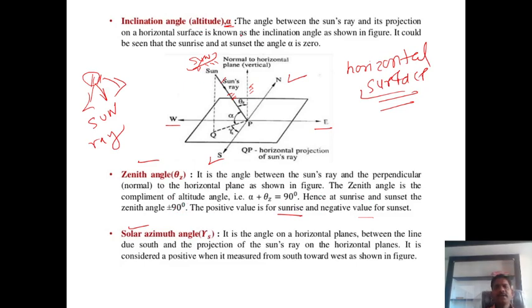Now another angle is the altitude angle, alpha. If you consider these alpha angles, this one is alpha. So how do we define this alpha angle? It is the angle between the sun rays, and we know this line is nothing but the sun rays, and its projection on the horizontal surface. This QP is the projection on the horizontal surface.